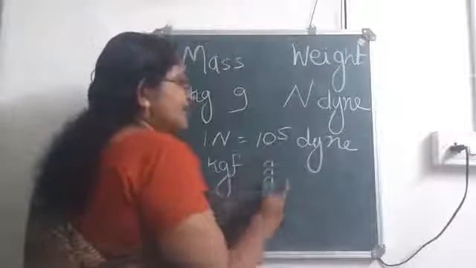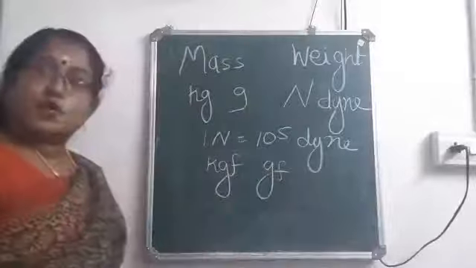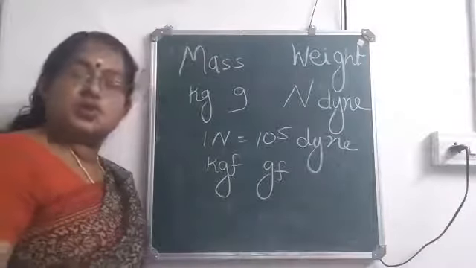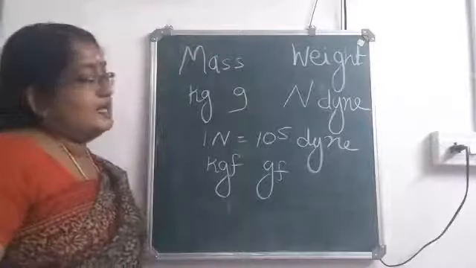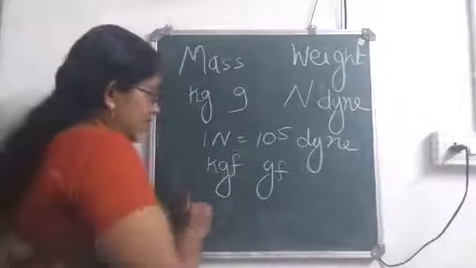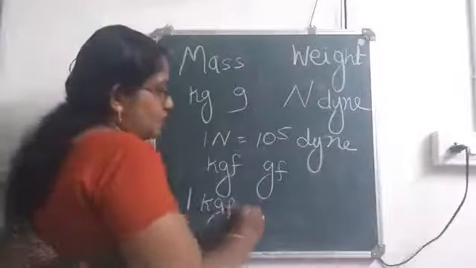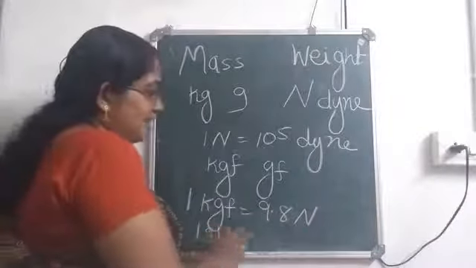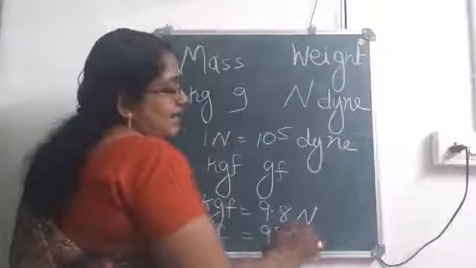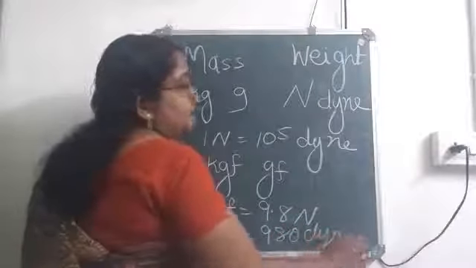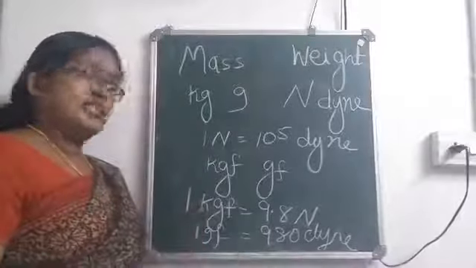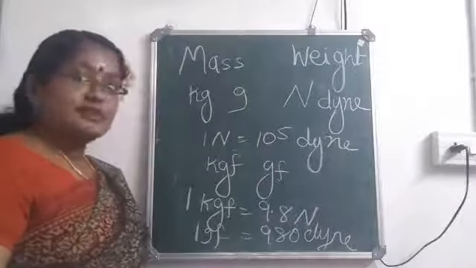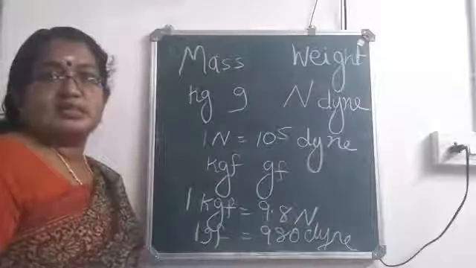kgf and gf. Kilogram force and gram force are known as the gravitational units of force. Now, 1 kgf is actually equal to 9.8 Newton and 1 gram force is equal to 980 dyne.